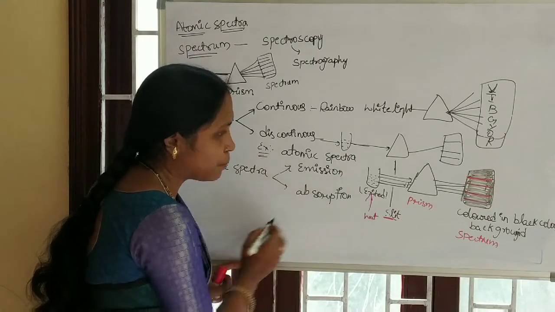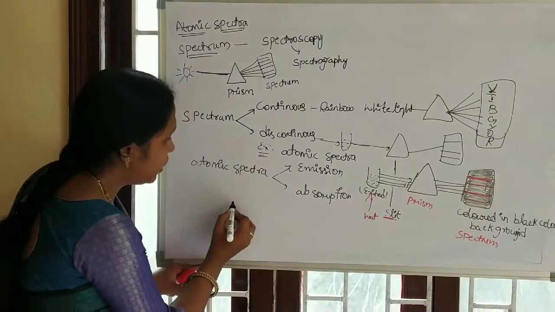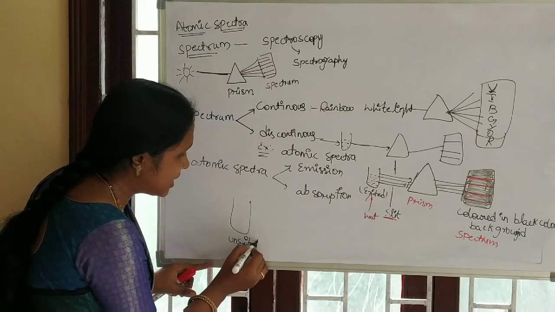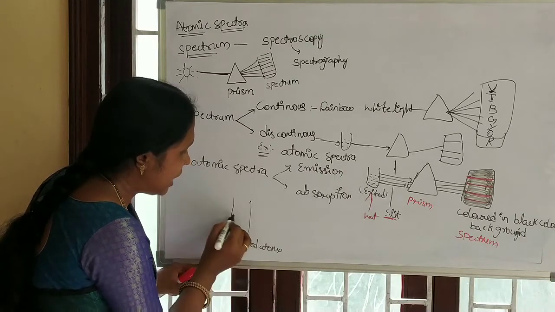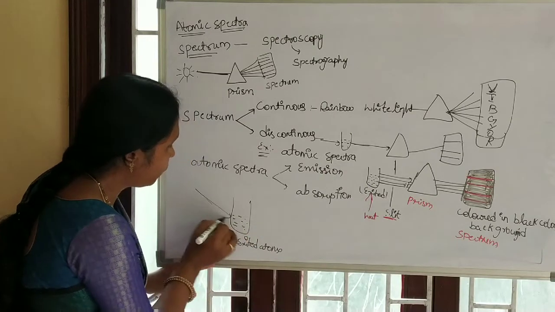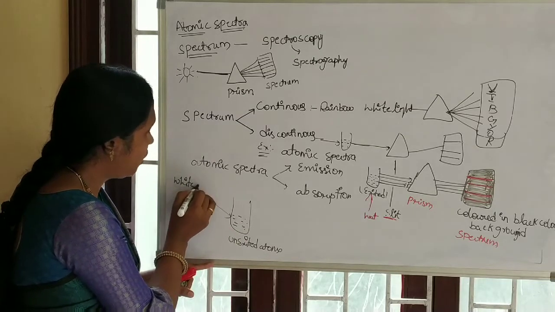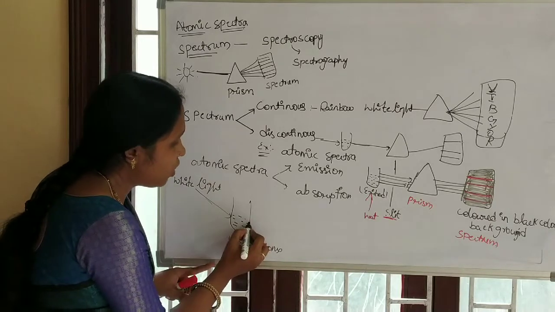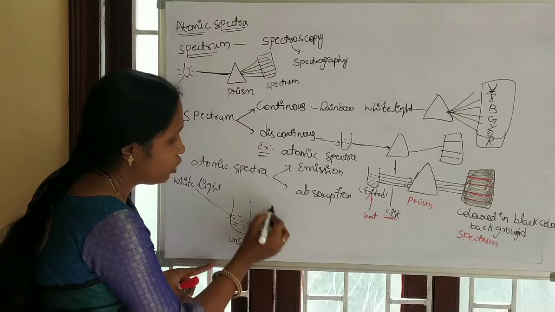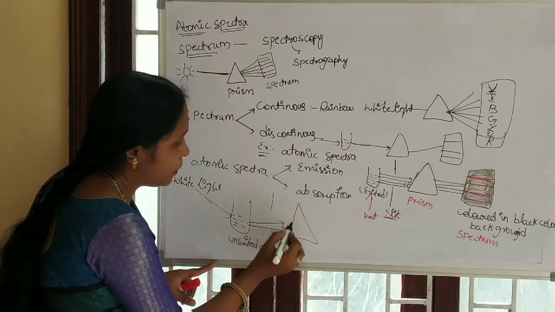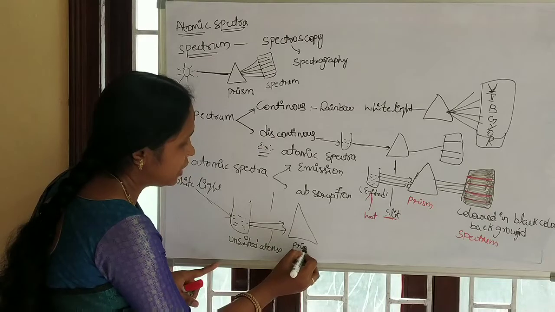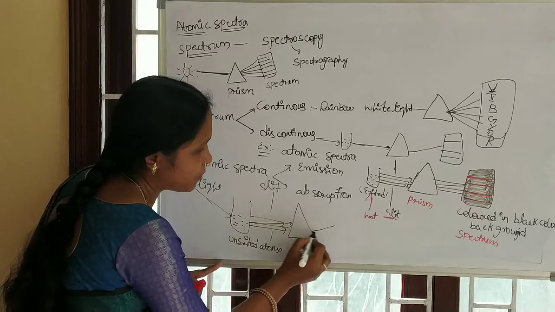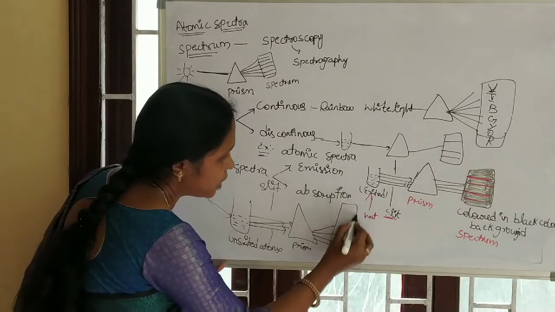Go to the absorption spectrum. Here we are taking a sample of unexcited atoms. If we pass white light through the unexcited atoms, the transmitted radiations fall on a prism through a slit, and those radiations will be dispersed and form a spectrum.